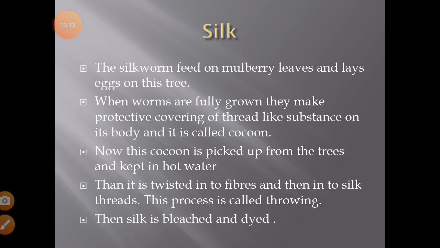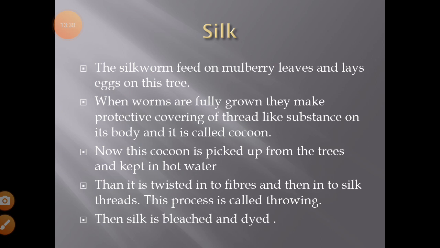They secrete this thread from their mouth, and then they turn it around their body. When the body of the silkworm is surrounded by this thread,